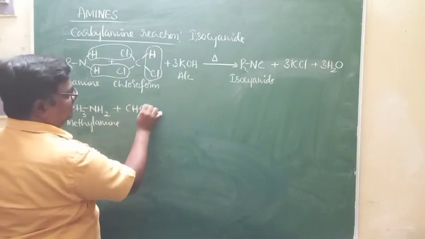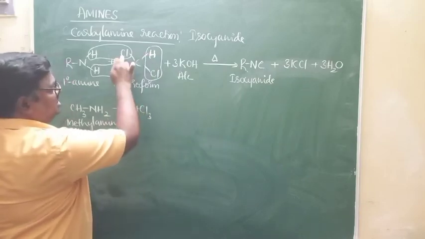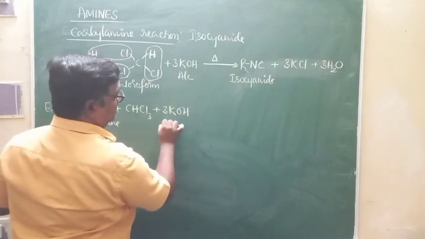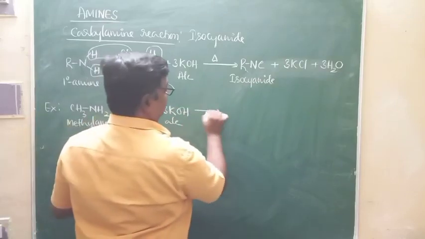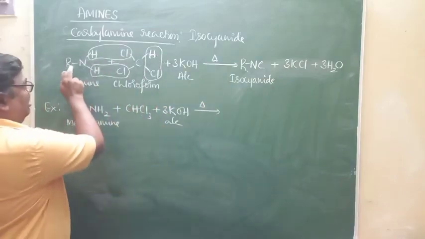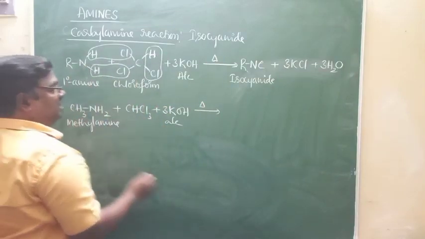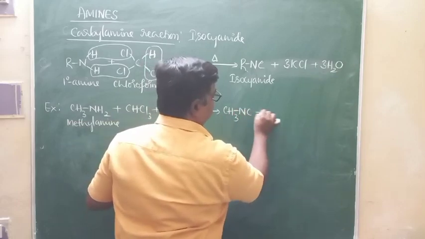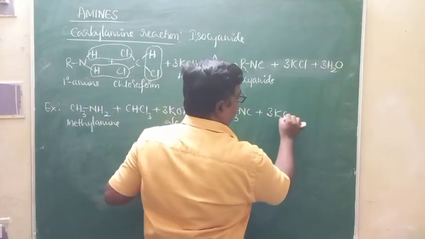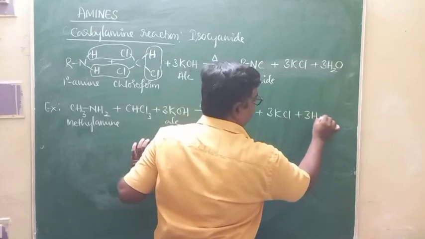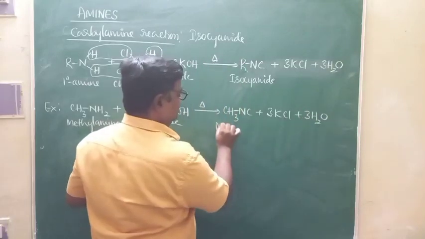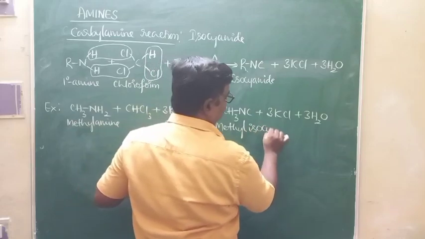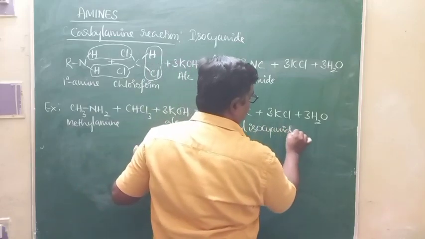When it reacts with chloroform, CHCl3, in presence of alcoholic potassium hydroxide on heating, just like RNC was formed here, what happens? In place of R, it should be CH3NC plus 3 KCl plus 3 H2O. This is methyl isocyanide.